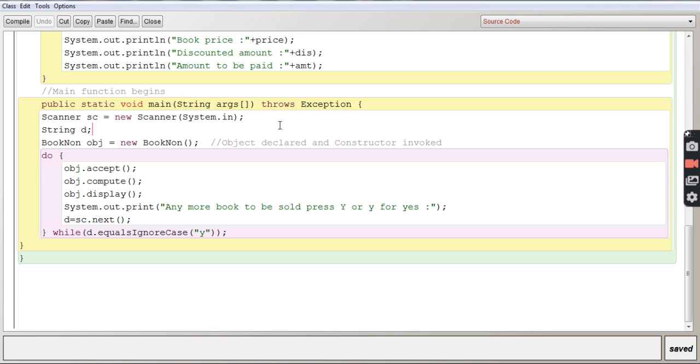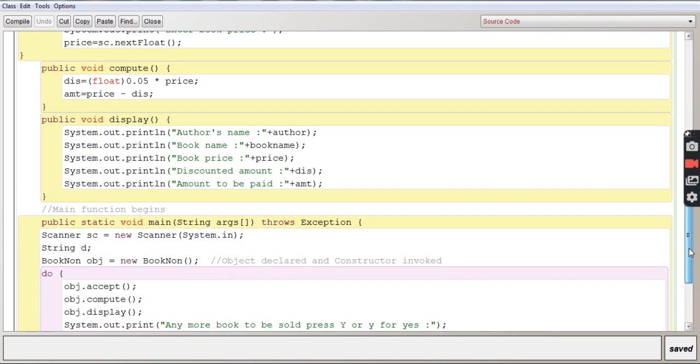So the program gets executed from the main function itself, and I have declared one variable over here, string D. The reason is I am using a do while loop, because when a book is being sold in a shop, only one book is not sold in a day. So many books can be sold in a shop in a day, and there may be many bills to be produced. So I am using a do while loop so that any number of books can be sold in the full day in the shop.